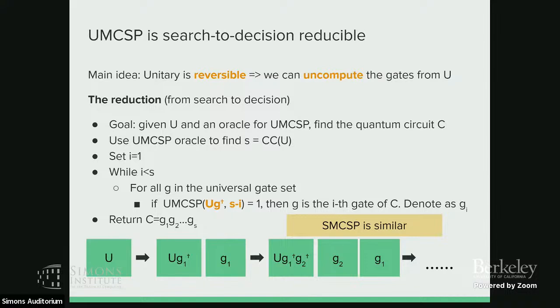Okay. And then you uncompute G2 from U G1 dagger. And if the circuit complexity decreases, I know that my guess is correct. Then I can put G2 as the second gate. And I can do this iteratively. In the end, I get G1, G2 to GS, which is the circuit we want. And in this way, you have a search to decision reduction for UMCSP.